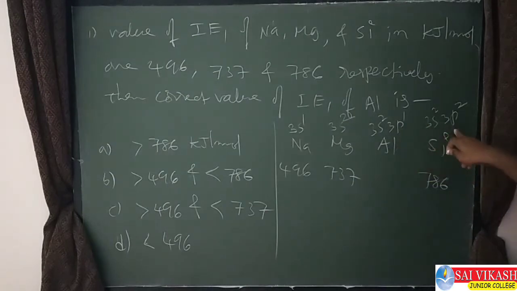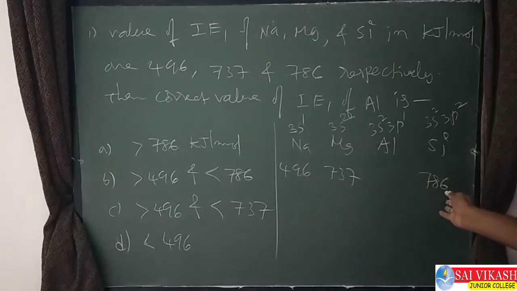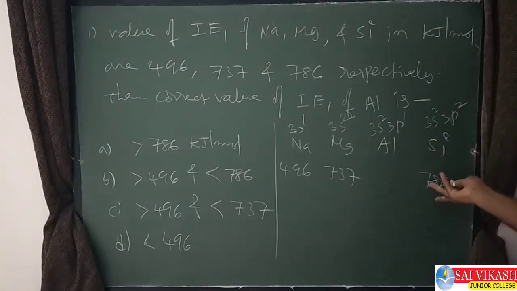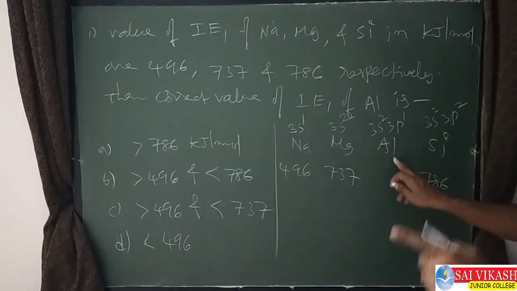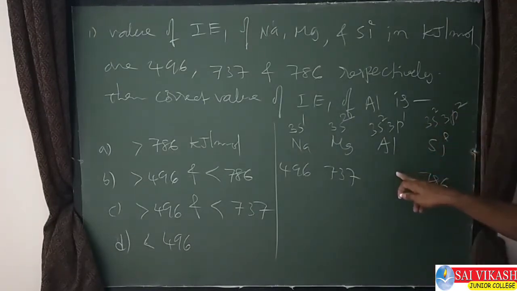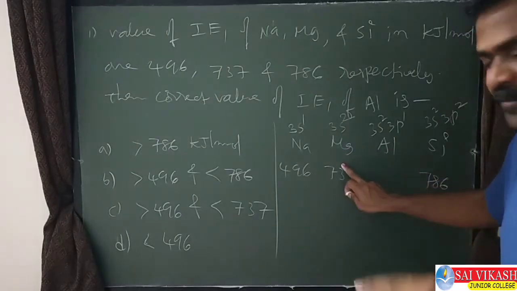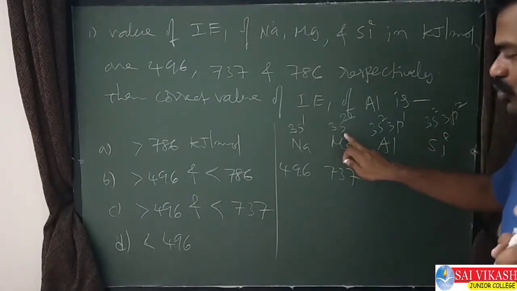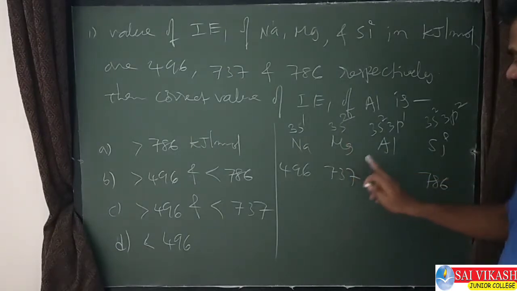Here 3p1 and 3p2 are in the same subshell, so based on size we need to decide. Compared to this, the size is small, so it should have more. This is the highest ionization enthalpy. But compared to these two, this is less. Even though size is less, ionization enthalpy is also less. Here, even though size is bigger, ionization enthalpy is bigger. Why? S has more penetrating power, so to remove this s electron, more energy is required.